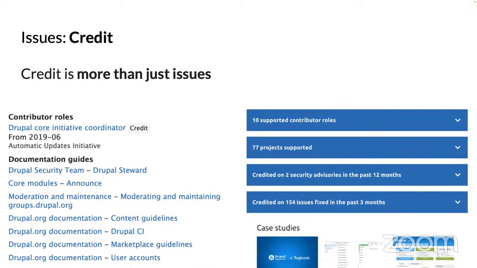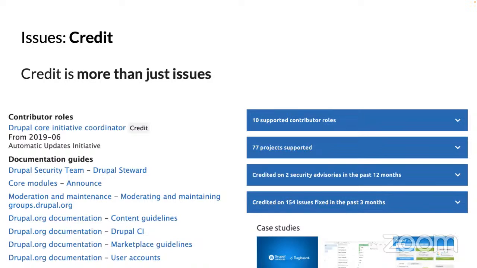And before getting into issue credit too much, I just want to remind people, it's not just issues. I consider credit to be anything that shows up on your user profile, anything that shows up on your organization profile if you have an organization. So we've added contributor roles, stuff like ongoing roles in the community, and documentation that you've maintained that's linked from your user profile page.